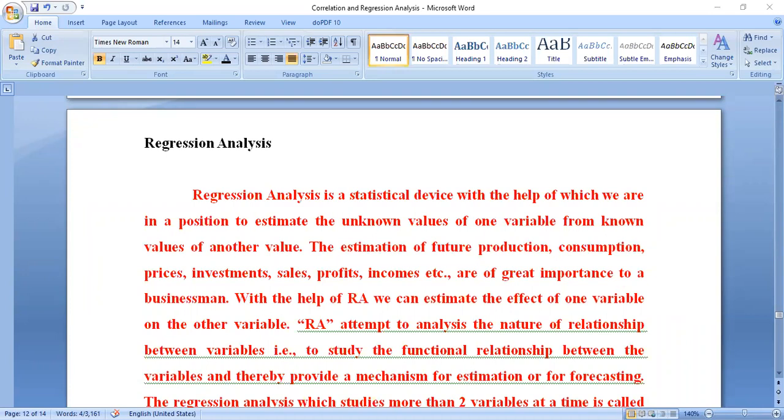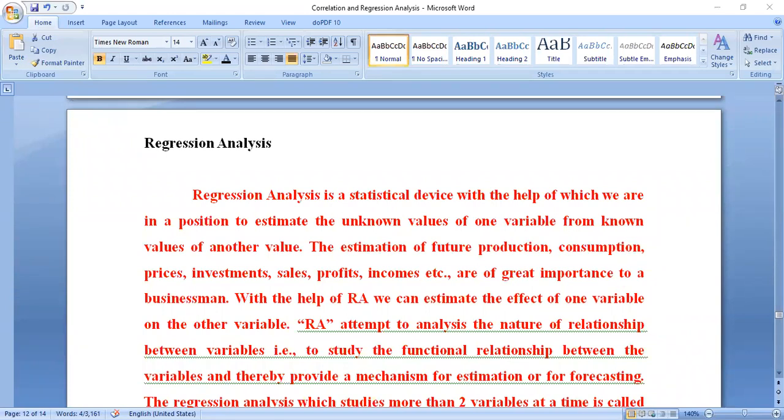With the help of regression analysis we can estimate the effect of one variable on the other variable. The next one here: regression analysis attempts to analyze the nature of relationship between the variables. What is the nature of the relationship between these two variables? That is most important. That is, to study the functional relationship between the variables and thereby provide a mechanism for estimation or for forecasting the future.